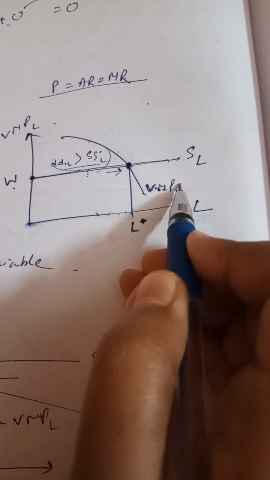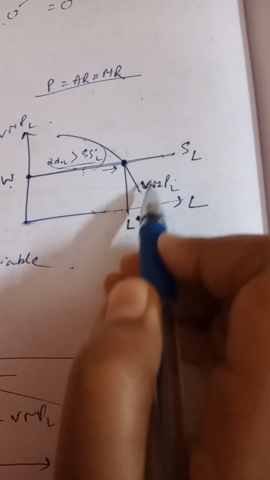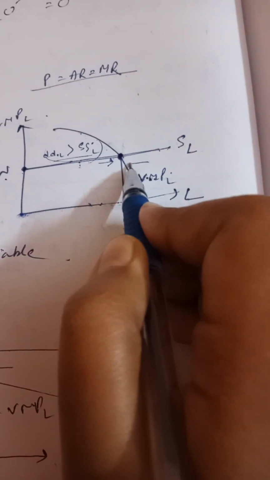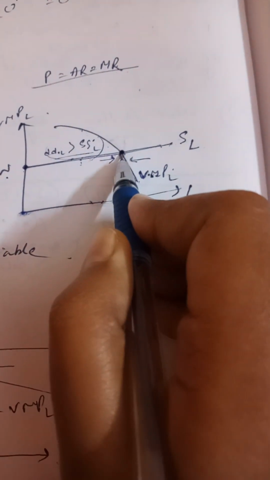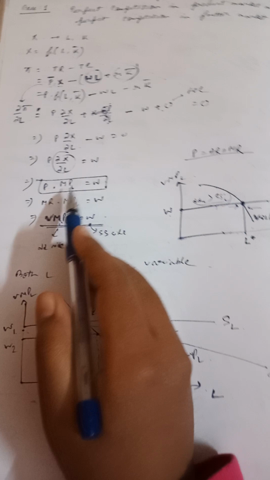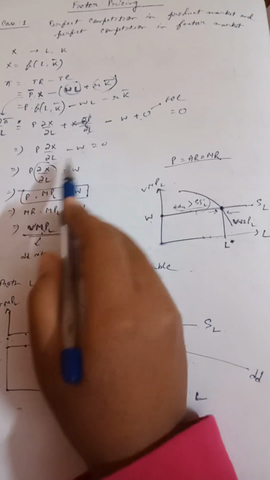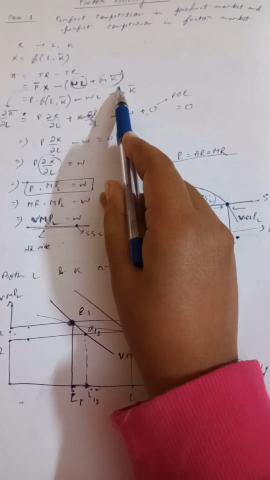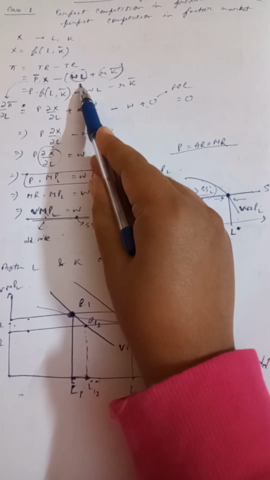And on this side, as the supply of labor is more than the demand for labor, the employer will fire labor. That's why this is a stable equilibrium. So as of now, whatever we have discussed is about the one variable case. This is the one variable factor because capital is held constant and only labor is a variable factor.